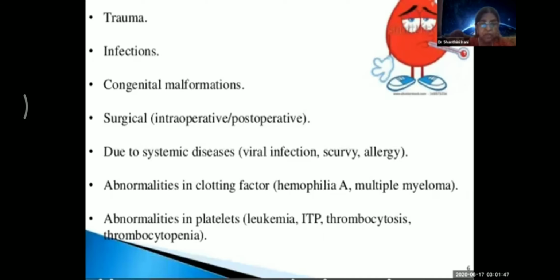Then you come to the next one, due to systemic diseases, viral infection, scurvy, which is deficiency of vitamin C, and allergies. Then abnormalities in clotting factors. You have hemophilia A and hemophilia B and multiple myeloma. And last one, abnormalities in platelets: idiopathic thrombocytopenic purpura, thrombocytosis, thrombocytopenia, also the dengue which was going on. All these conditions can cause a lot of bleeding.